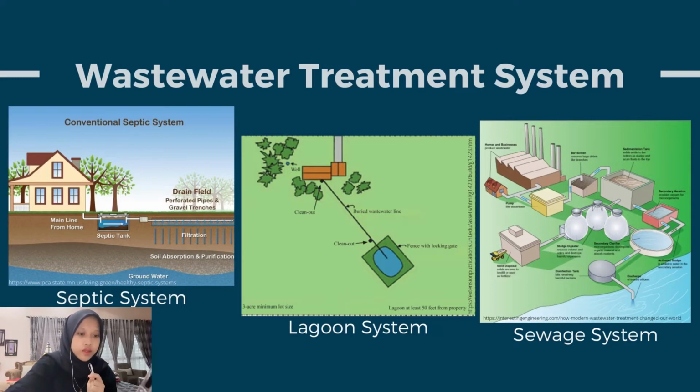A lagoon system is a traditional system that has 2 parts, which are plumbing from the house and the lagoon area. And lastly, the sewage treatment system removes contaminants from sewage to produce an effluent suitable for discharge or reuse, preventing water pollution from raw sewage discharges.